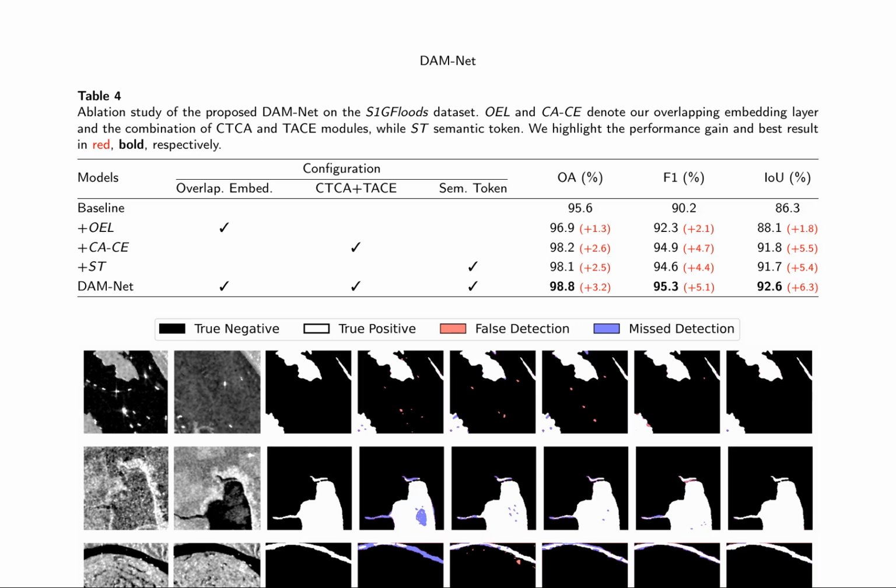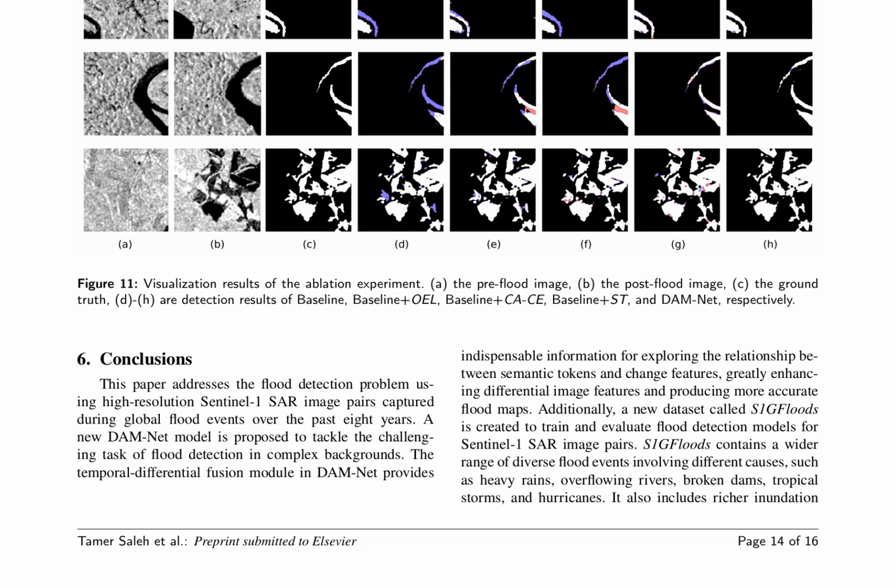Figure 11 visualizes the ablation experiment, illustrating the detection results of the baseline model and its variants, including the full DAM-Net model. The figure shows that the DAM-Net model produces more accurate flood maps compared to its counterparts. The proposed DAM-Net model is significant in addressing the flood detection problem using high-resolution Sentinel-1 SAR image pairs. The temporal differential fusion module in DAM-Net is instrumental in exploring the relationship between semantic tokens and change features, leading to more accurate flood maps.